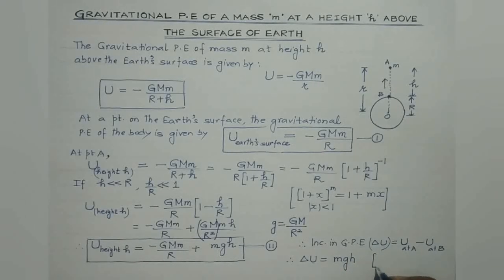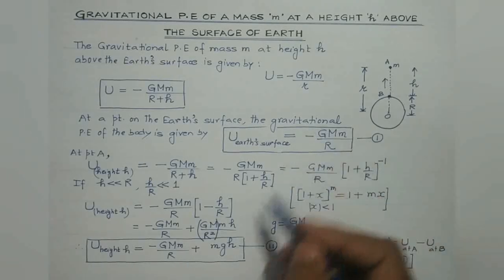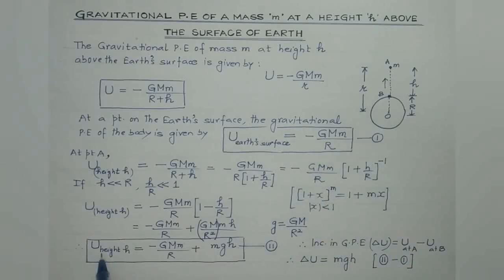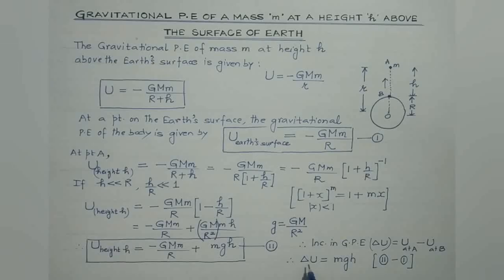What we have done is simply subtract equation 1 from equation 2. This is equation 2 and this is equation 1. So subtracting these two, we get final gravitational potential energy minus initial gravitational potential energy. That gives us the increase in the potential energy when the body is raised through height h, and that is mgh. This we are already aware of.